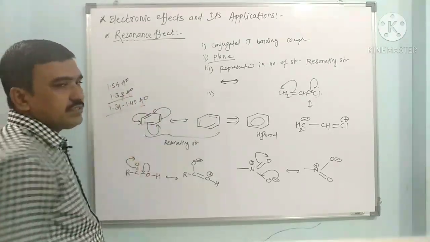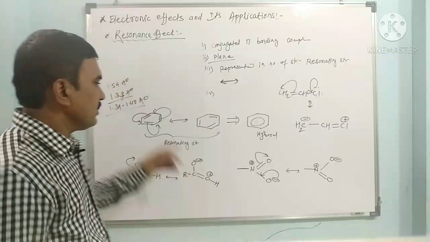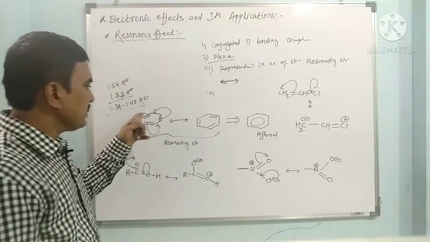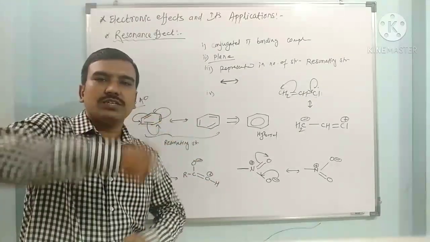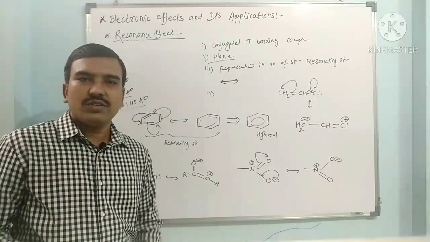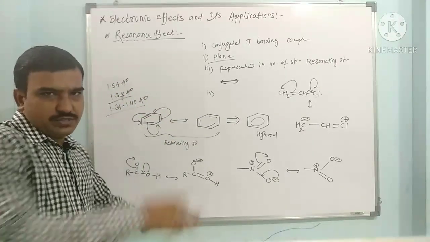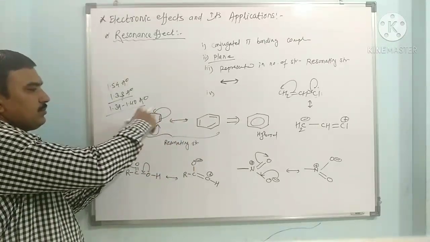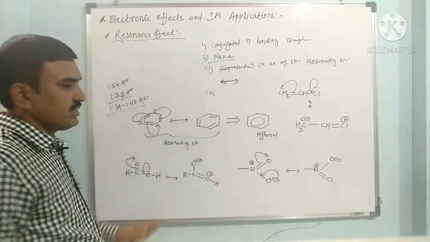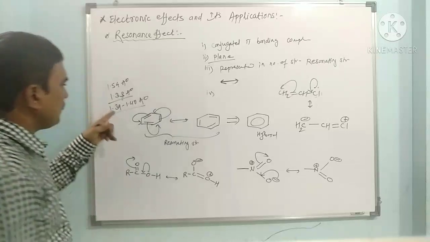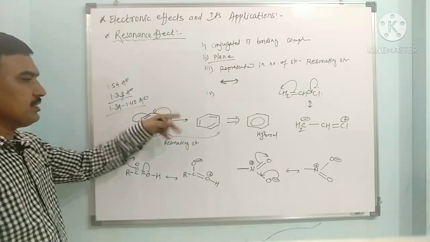So it is in between these. So it clearly indicates that none of the CC bonds is single or double. It is because of the continuous delocalization, the electron density is circulated through all the carbon atoms. So all the bonds here are not single or double. The bond length is in between a single bond and a double bond in benzene.